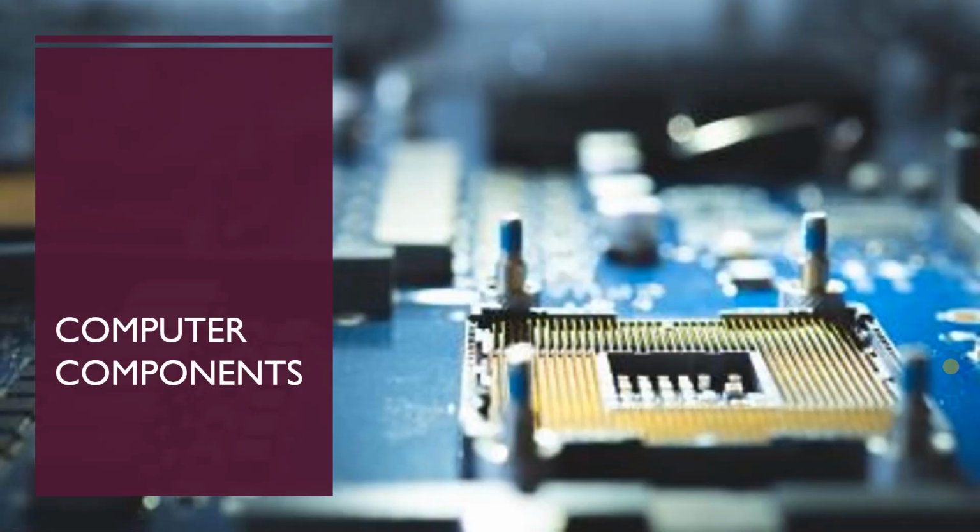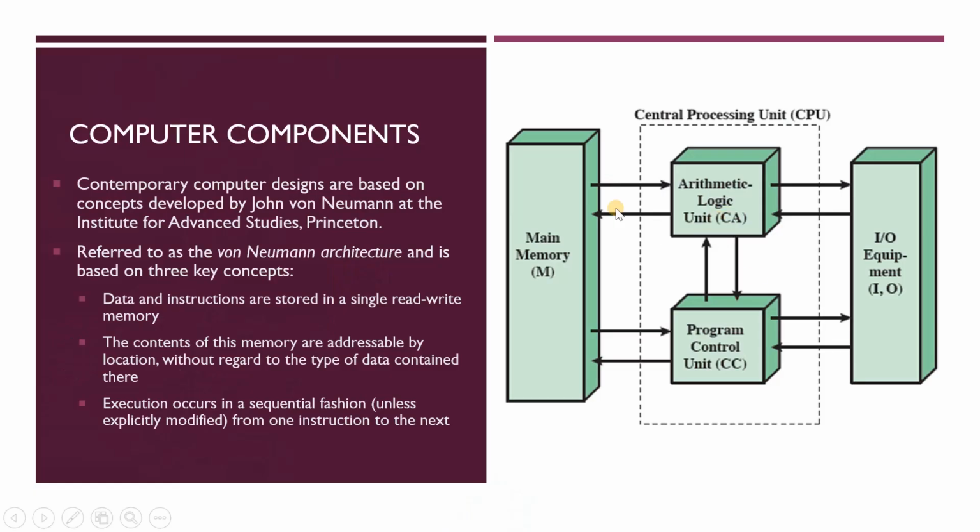The first topic for this chapter is computer components. On the right-hand side here, you can see the von Neumann architecture, which consists of three main pillars: the main memory, CPU, and the input-output equipment. We learned about the von Neumann architecture in the previous chapter, and this architecture was basically used for the first generation of computers.